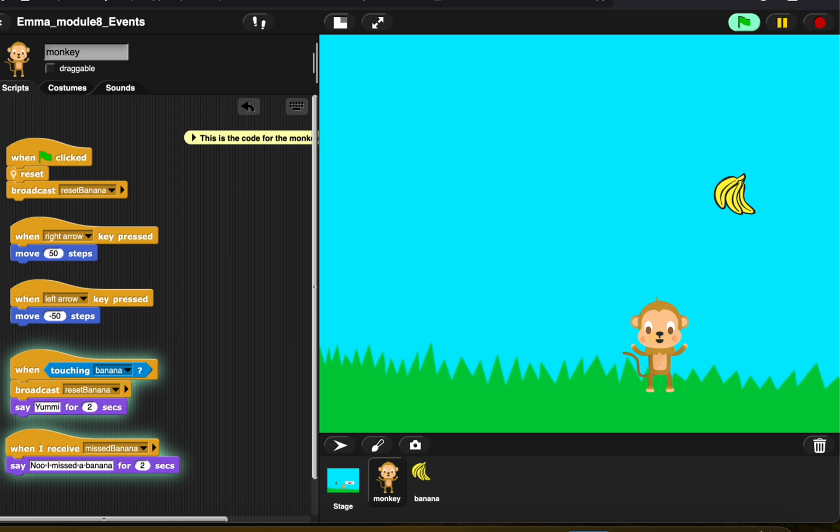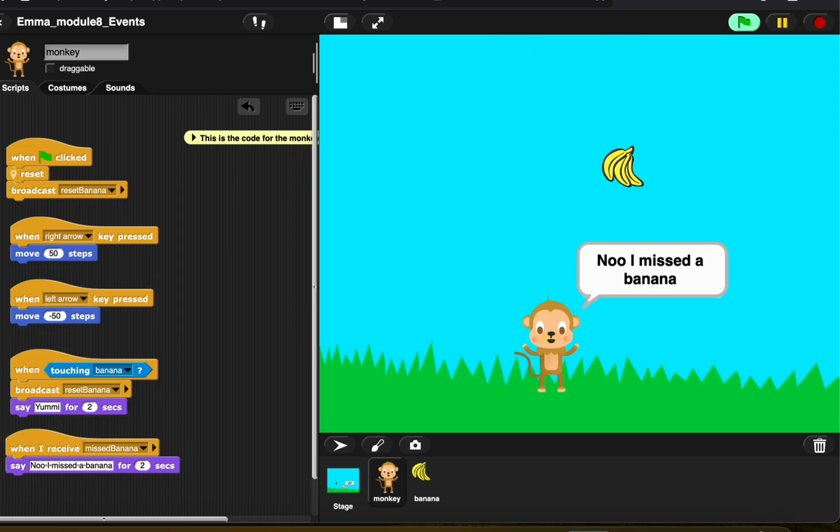So the monkey will move faster compared to the original code.